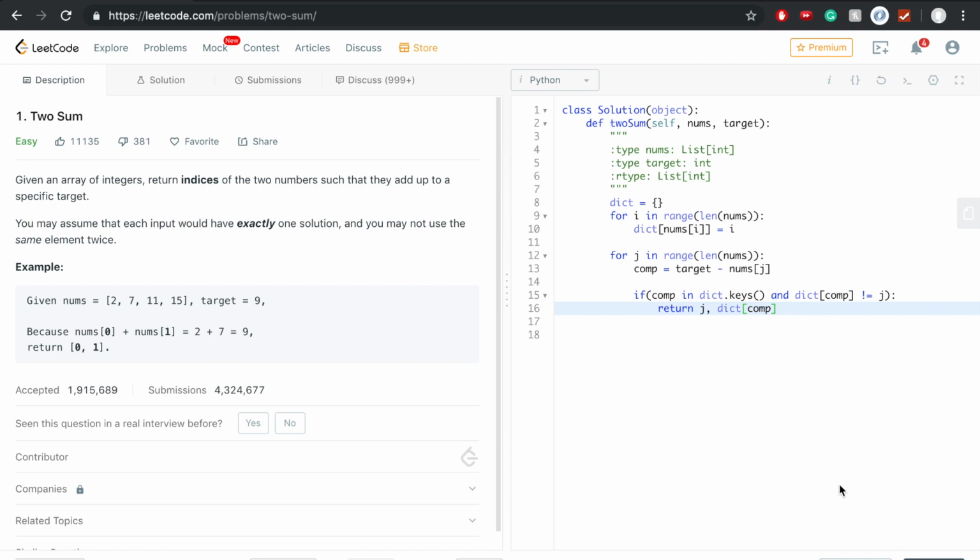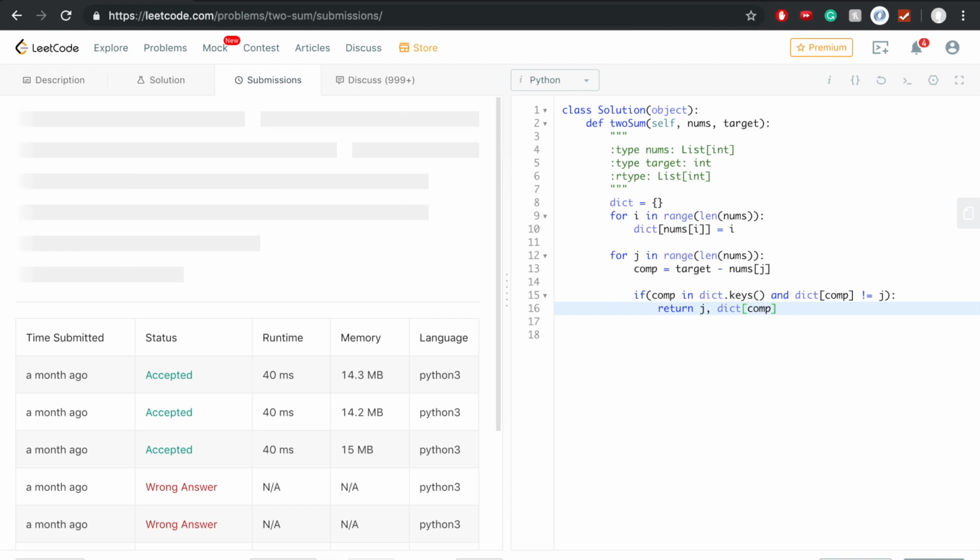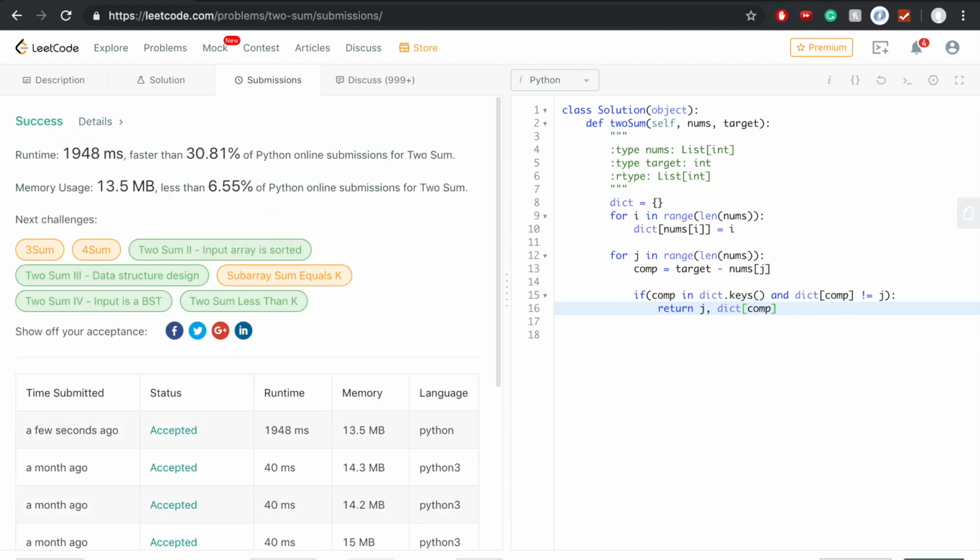This is it, guys. This is that simple. Let's try to submit this and see if it works. Fingers crossed, fingers crossed, fingers crossed. All right, not bad, not bad. It works. It's great. So it's not the best solution, but it works.